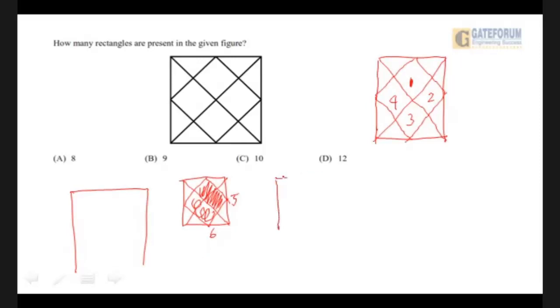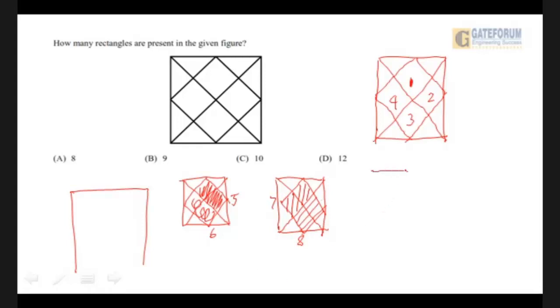Likewise, I could have thought in the other direction. This time this is one of the rectangles and this is the other rectangle. So say 7 and 8.